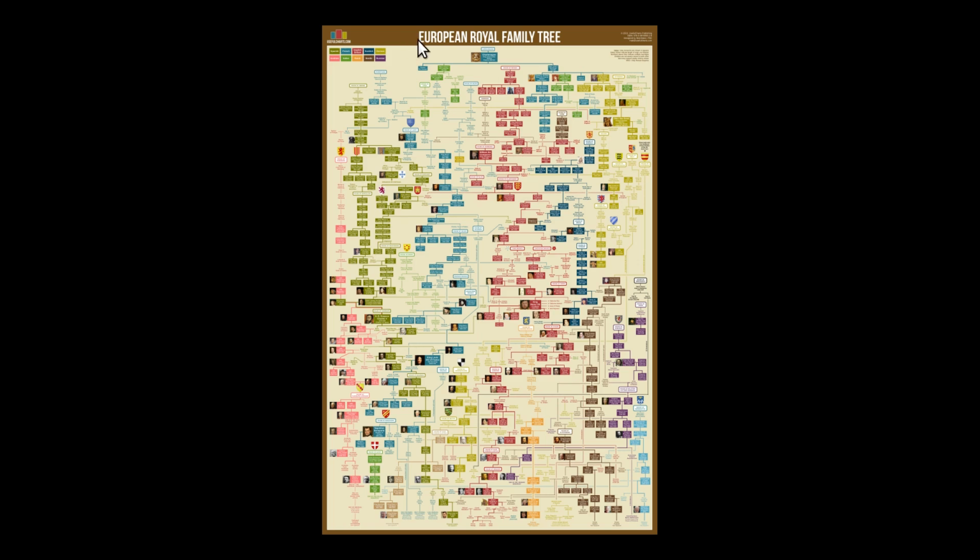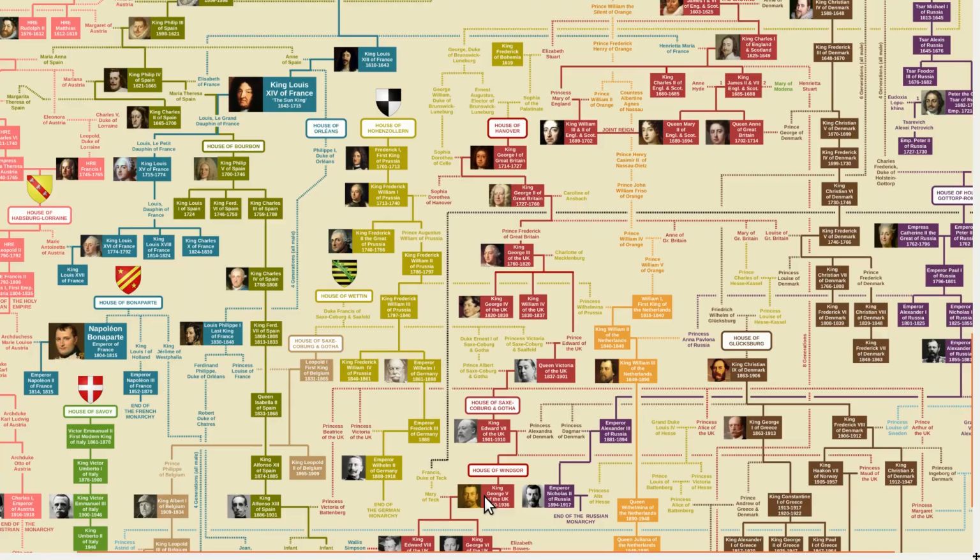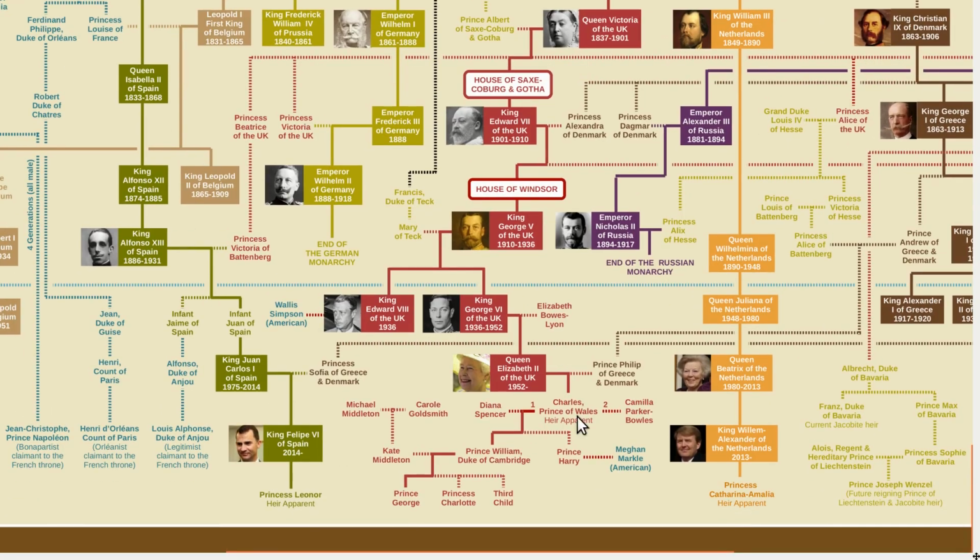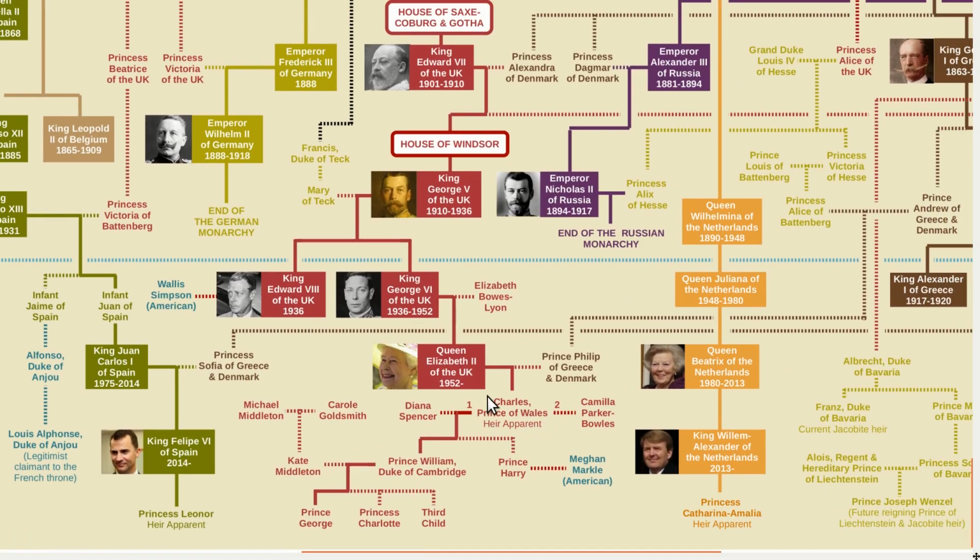And I'm going to use this European royal family tree chart again, which you can find on my website, usefulcharts.com. So let's go here to Charles, Prince of Wales, heir apparent to Queen Elizabeth II, the current monarch of the United Kingdom. Once he becomes king, his heir apparent would then be Prince William, the Duke of Cambridge. And then after William, the throne would pass to the new Prince George of Cambridge.